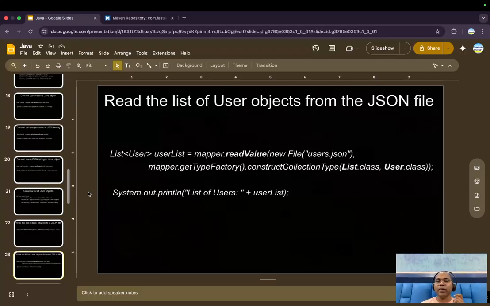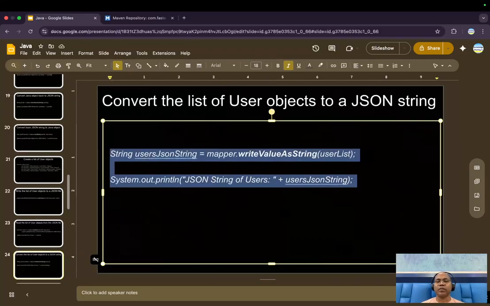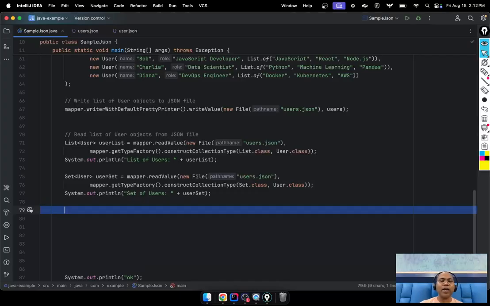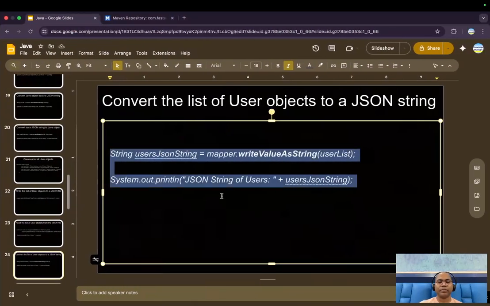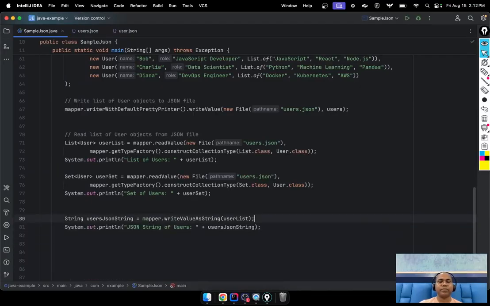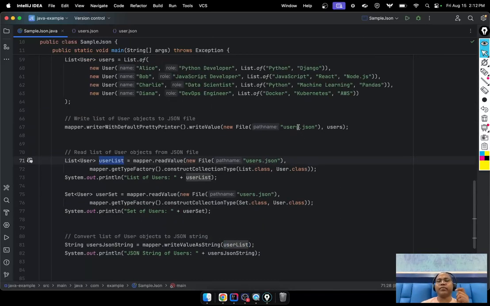So the same read value method is okay. Sometimes you want to say, hey, whatever the list of users we have, now I don't want to write it to a file.